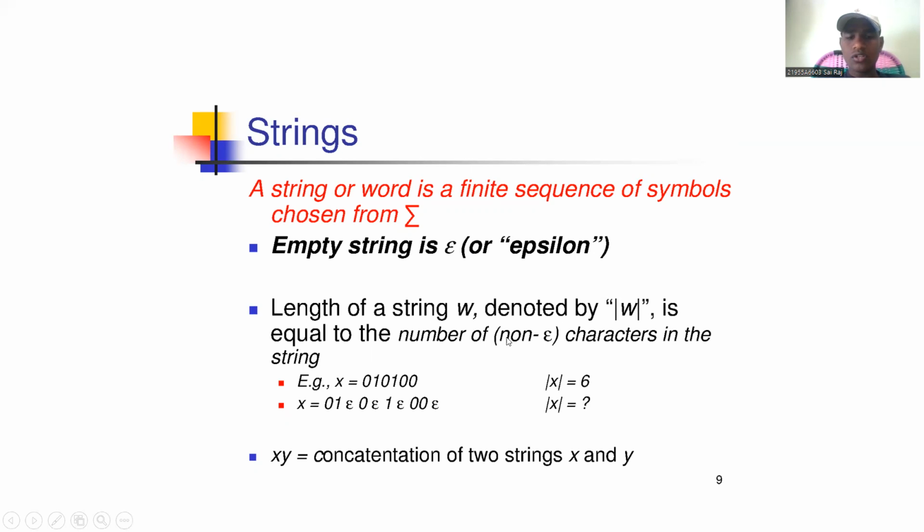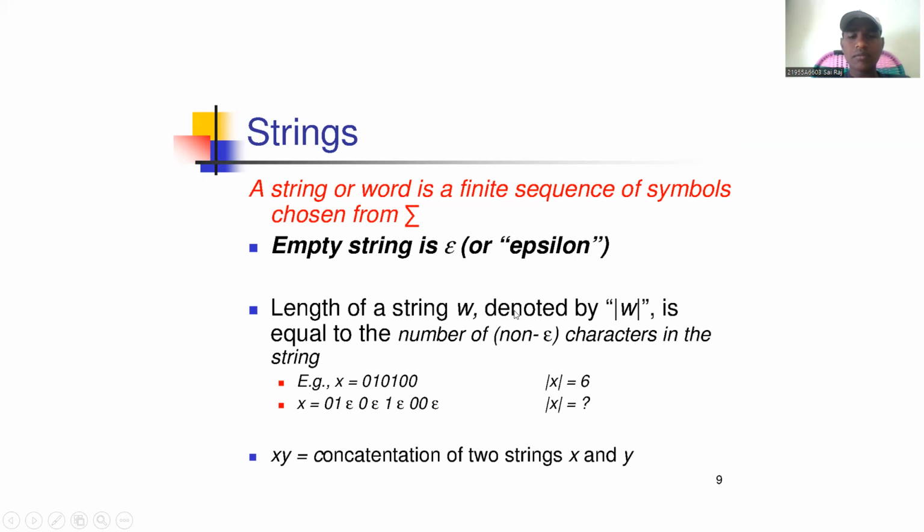For example, mod x equals 6 means x contains six symbols: 1, 0, 1, 0, 0 and so on. So mod x defines the length of the string.